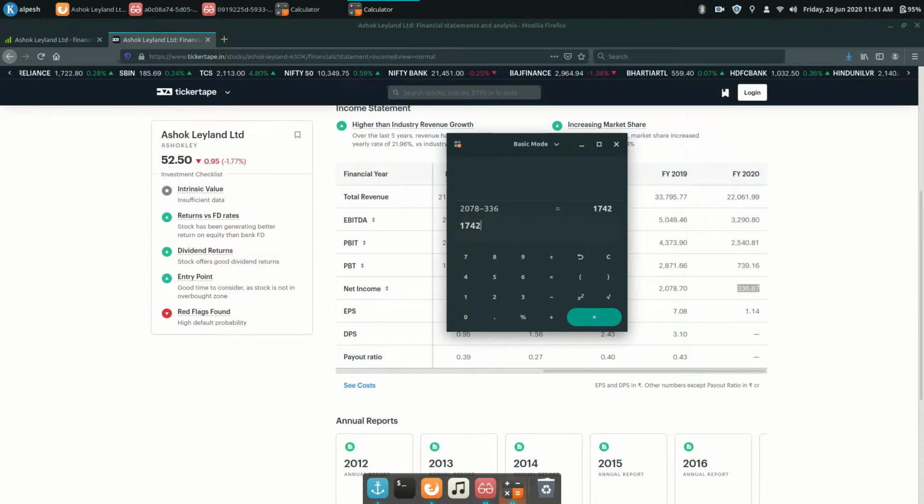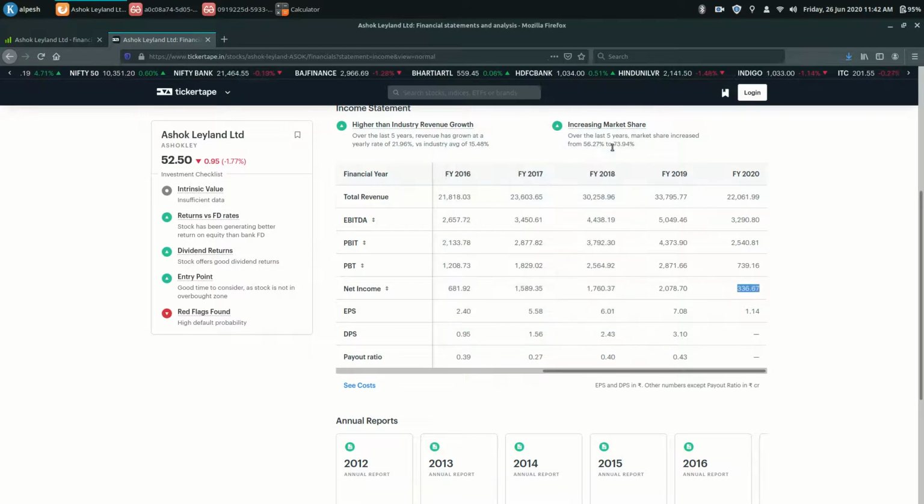This is 1742 crore rupees difference, and you divide it by the previous year's profit multiplied by 100. So the result is 83% down. FY 2020 result compared to FY 2019 is 83% down, which is a huge gap.